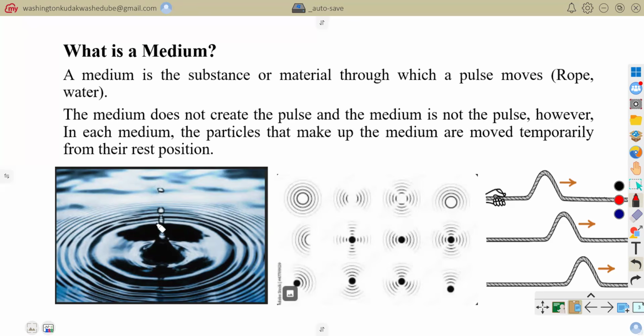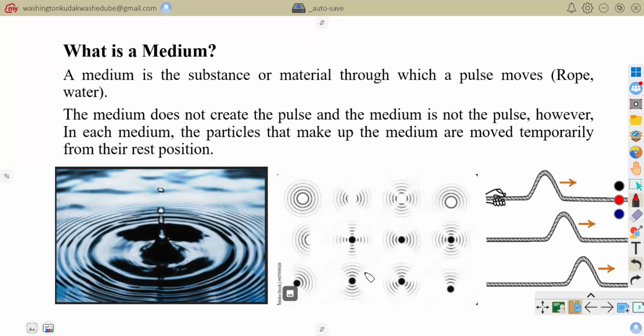Like we said, if you drop a single drop into water, you would start seeing some ripples forming. So the water is what we refer to as the medium there. And if you were to shout, you would hear some echoes within your surroundings, let's say you were in mountainous areas.